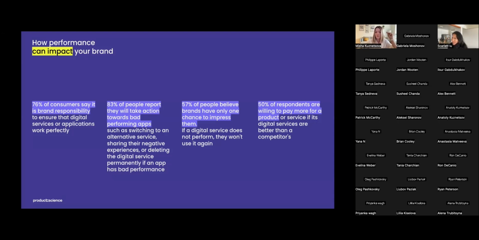The quality of digital services can significantly impact the customer's willingness to pay. 50% of respondents are willing to pay more for a product or service if its digital services are better than competitors.